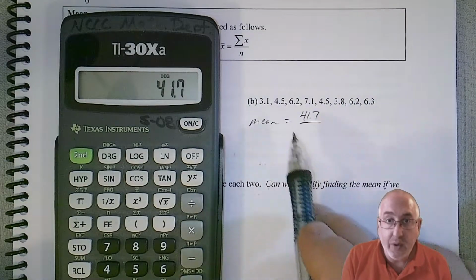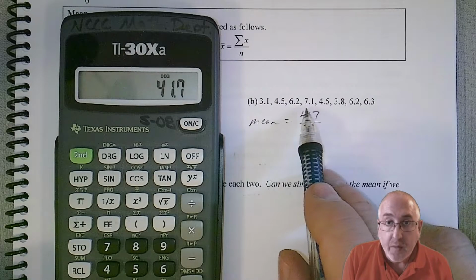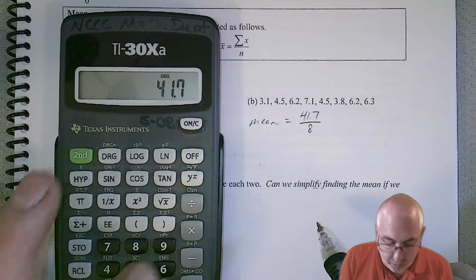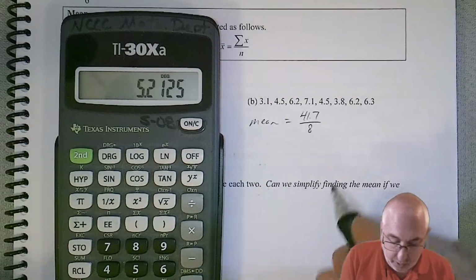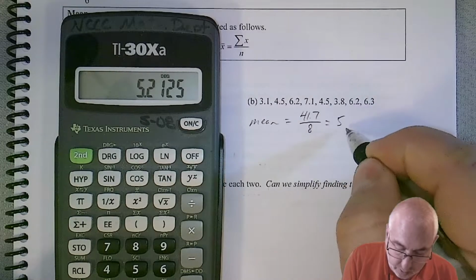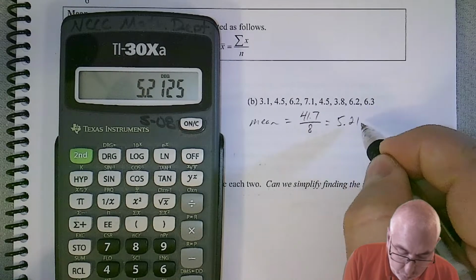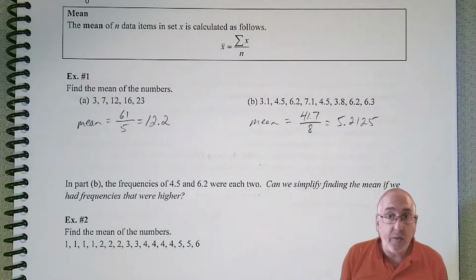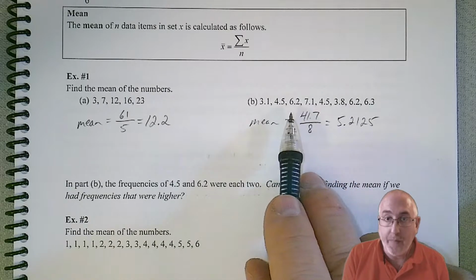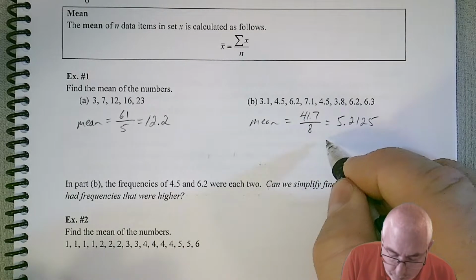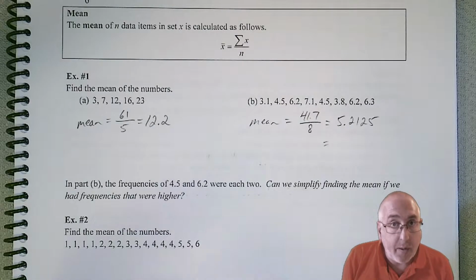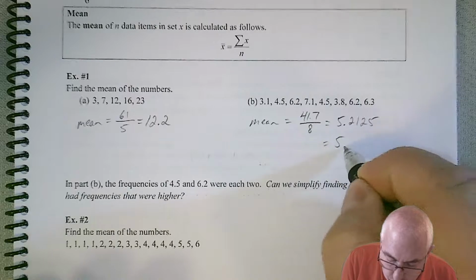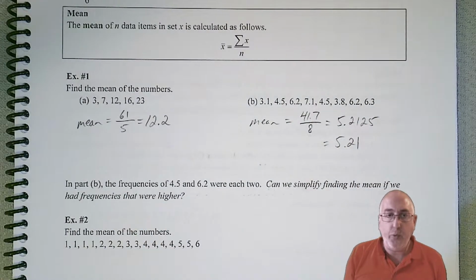So 41.7 over, we got 1, 2, 3, 4, 5, 6, 7, 8 numbers. So if we divide that by 8, we get a big crazy decimal, 5.2125. Now, we don't need all of those decimal points because our data only has 1. So minimum, we should use 2. Now we can use more if you want to be really technical, but minimum though would be 2. So in this case, we'll round it to 5.21.